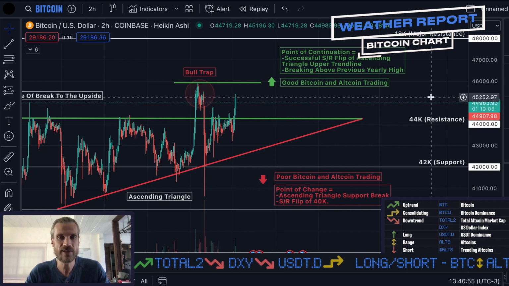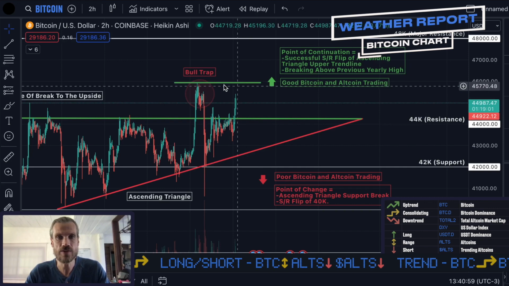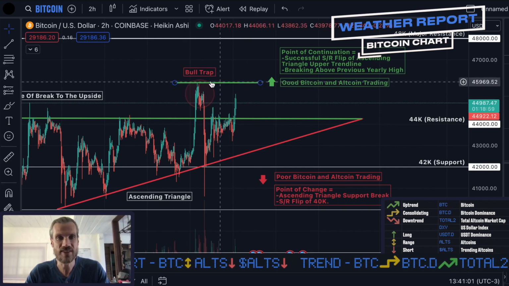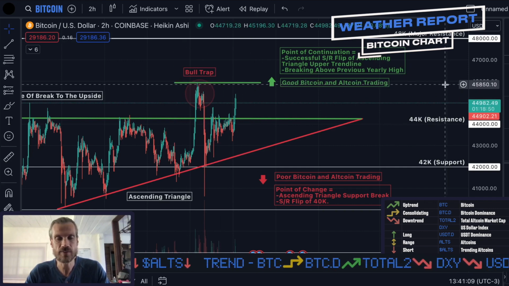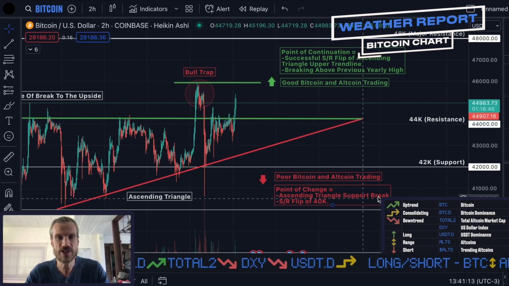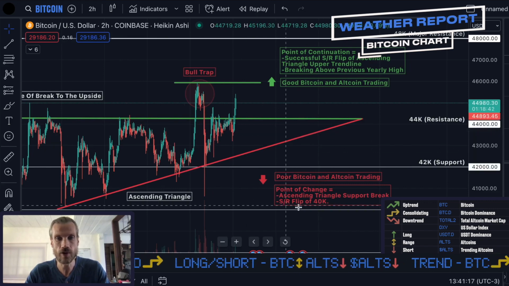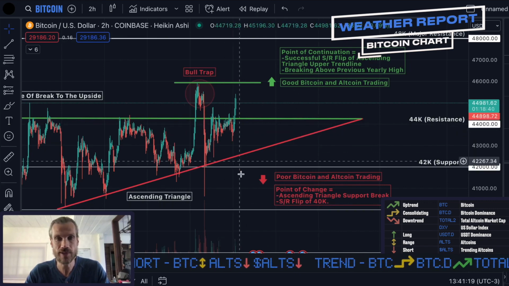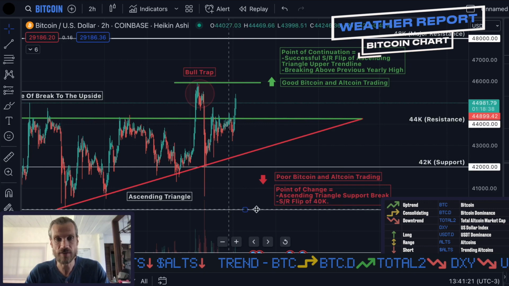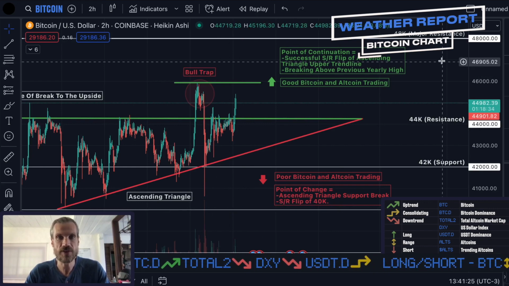Or again, if you're looking to enter a trade, you might want to wait for the price action to put in a new yearly high by surpassing this level here. If the price action can't stay above this ascending triangle pattern, then points of change would be a break of this lower ascending triangle trend line, or of course, worst case scenario, a complete breakdown and SR flip of 40k, meaning this would turn from support to resistance. So those are the things you need to look out for.